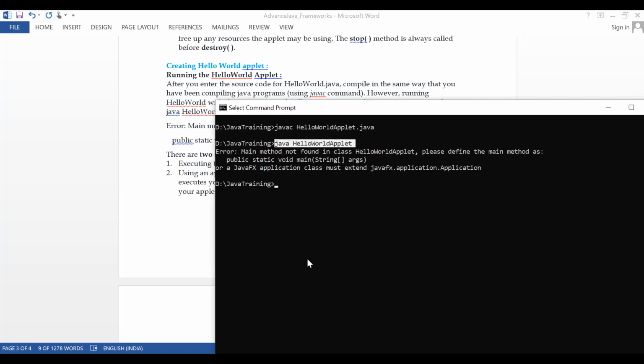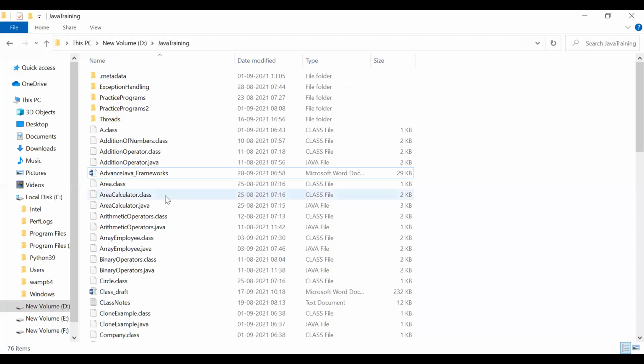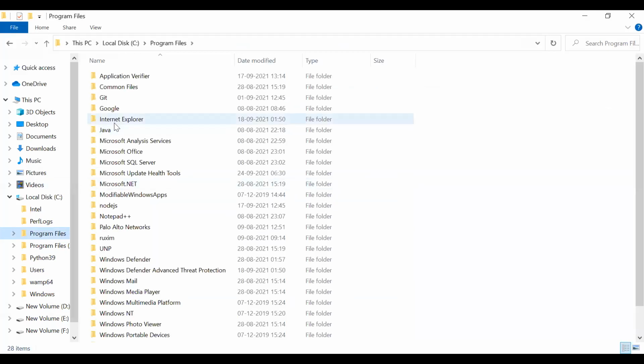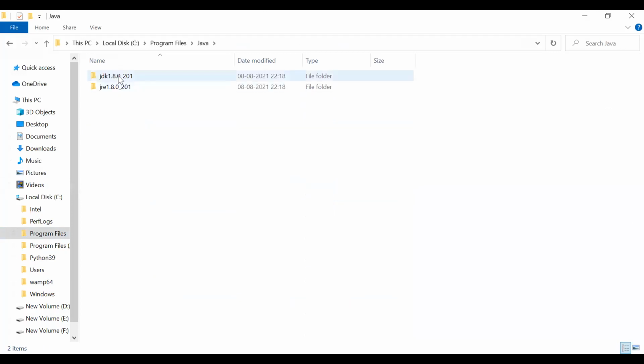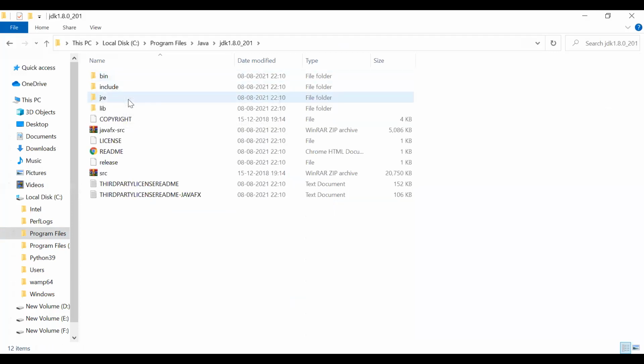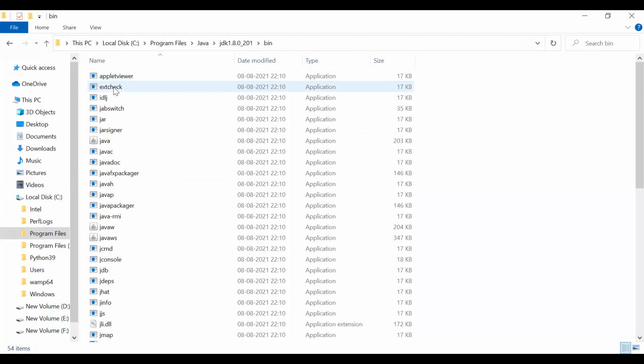Nothing but command. If you see this, go to Program Files, Java, then JDK, then bin. See this applet viewer. First, this is an .exe application. So javac is again javac.exe.